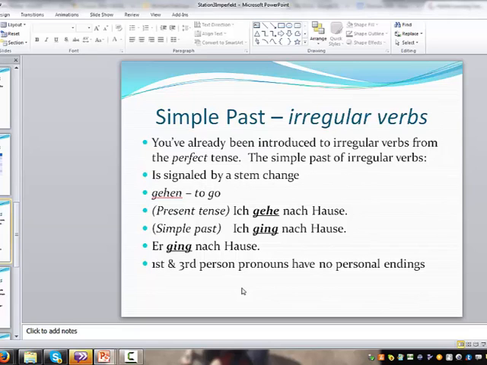Okay, simple past of irregular verbs. Thinking again in English, I go, I went, right? I eat, I ate, I swim, I swam. Similar in German, although there's always going to be an exception, but for the most part, it's going to have a stem change. So we basically change the root of the verb and the ending. So I would not say ich gehte, I go, I goed. It'd be false. Ich gehe, ich ging, I go, I went. Yeah, ich gehe, ich ging nach Hause. Er ging nach Hause. Again, first and third person match. Doesn't matter if it's regular or irregular.